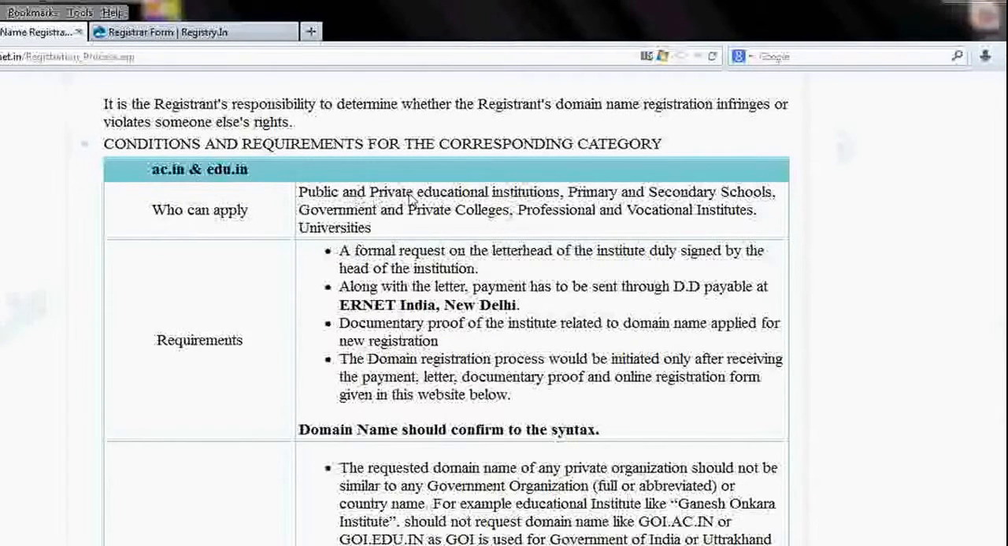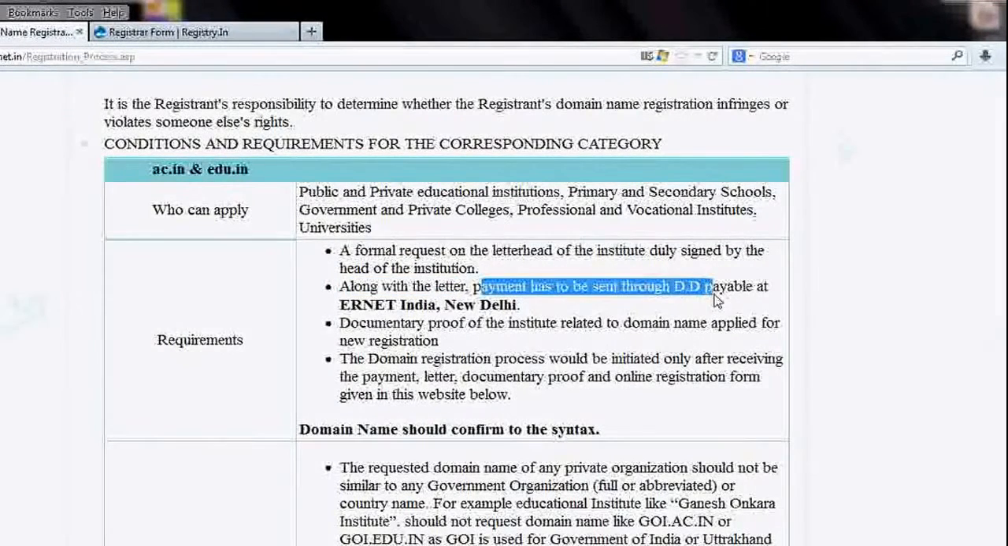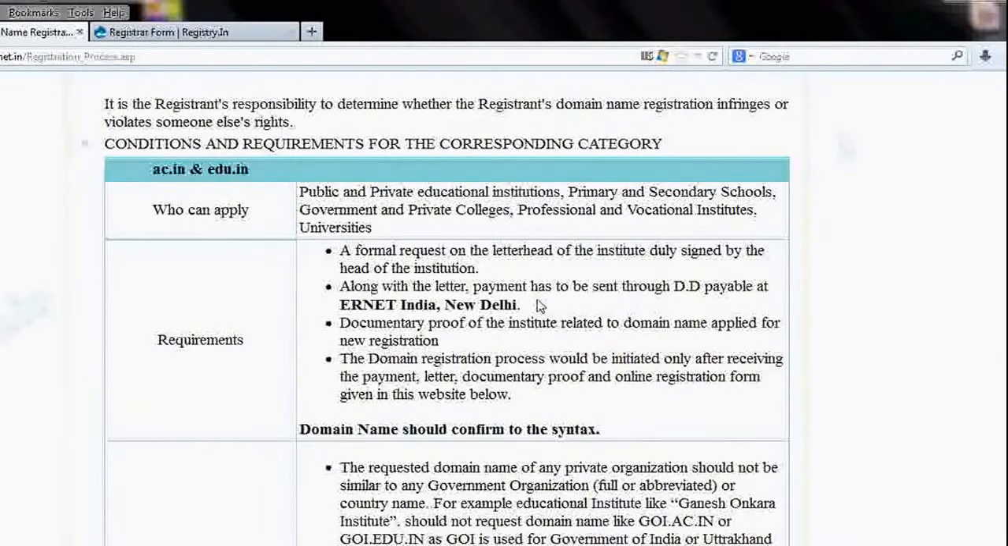Who can apply? Only public and private educational institutions, primary and secondary schools, government and private colleges or universities. What are the requirements of the documents? A formal request on the letterhead of the institution, duly signed by the head of the institution. This is the first requirement. Second, along with that letter, payment has to be sent through a demand draft payable at ERNet India, New Delhi. Okay, the DD would be near about 830 as of now for a .ac.in or .edu extension.